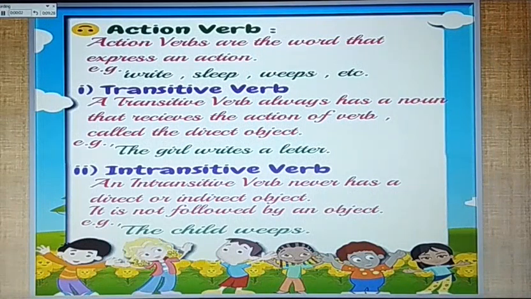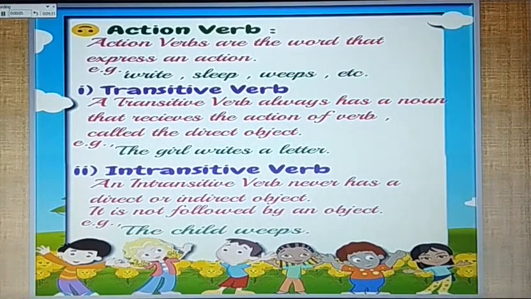First kind of verb is action verb. Action verbs are the words that express an action. For example, write, sleep, wait, etc. Action verbs are classified into two parts. First, transitive verb, and second one is intransitive verb. A transitive verb always has a noun that receives the action of the verb, called the direct object. For example, the girl writes a letter.